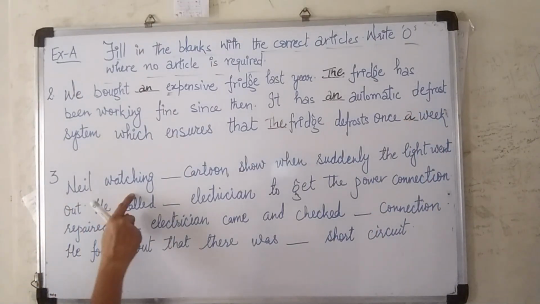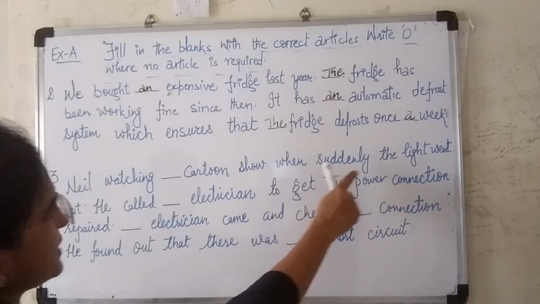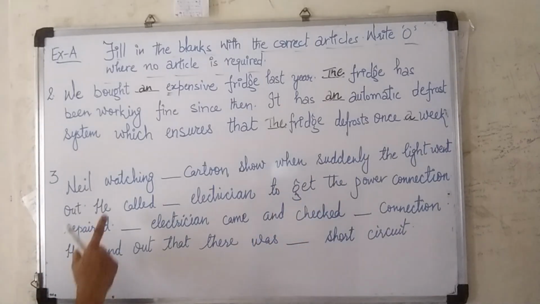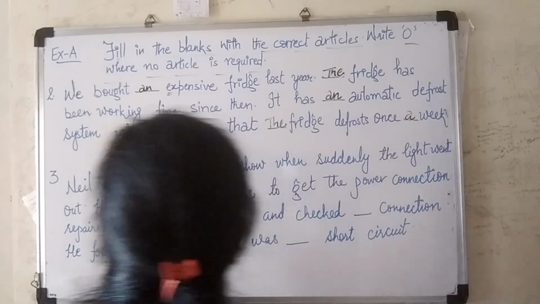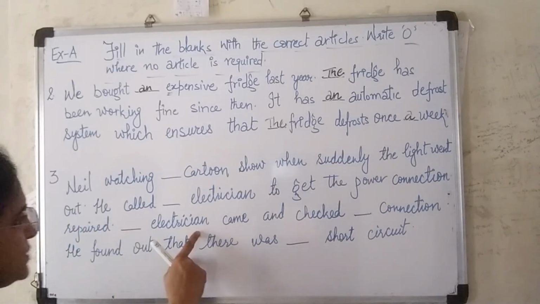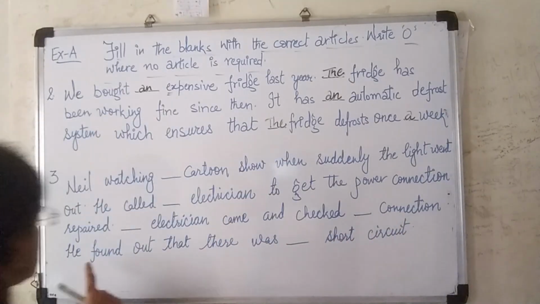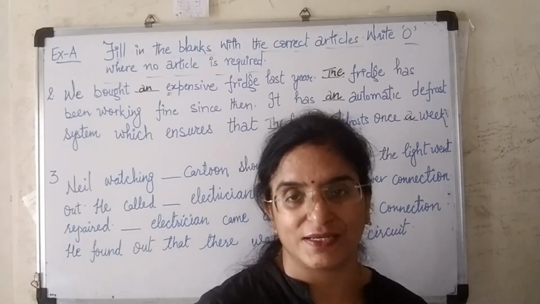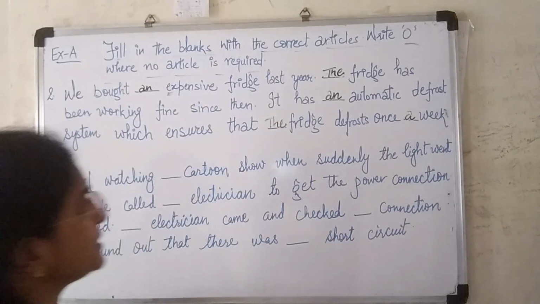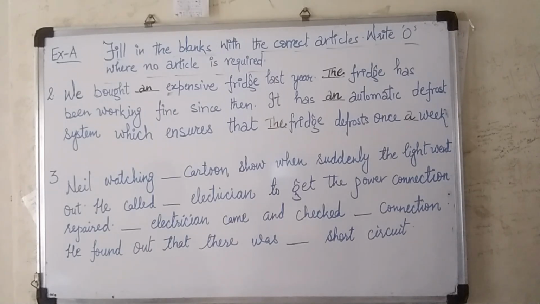Number 3. Neil was watching dash cartoon show when suddenly the light went out. He called dash electrician to get the power connection repaired. Dash electrician came and checked the dash connection. He found out that there was a dash short circuit. So choose the correct articles and fill in the blanks.